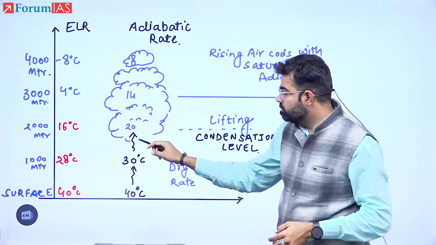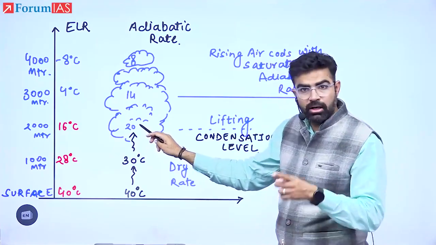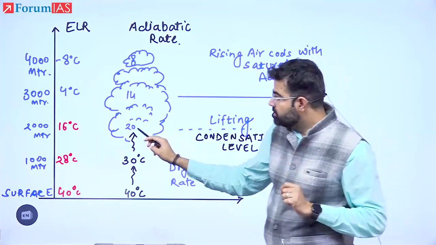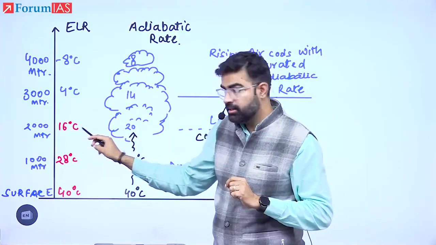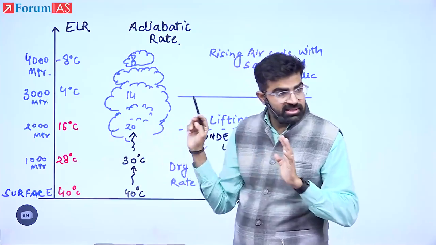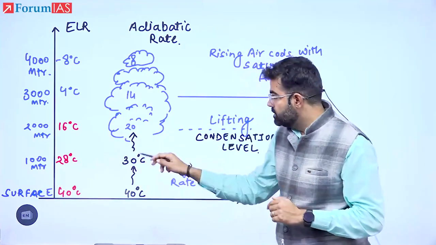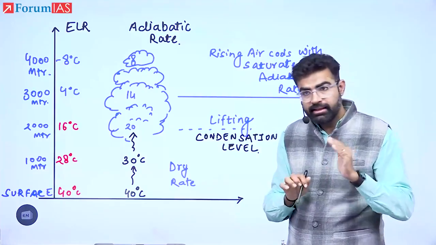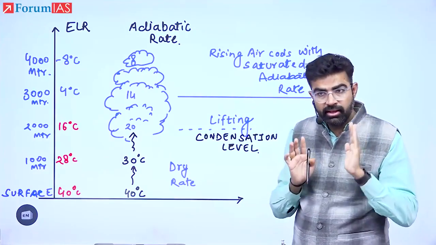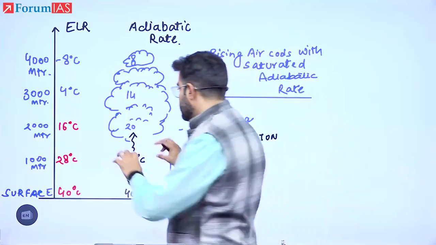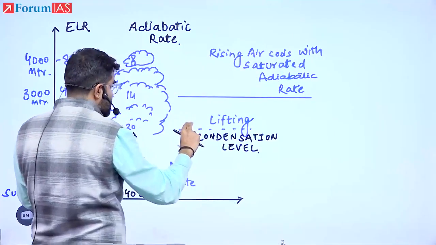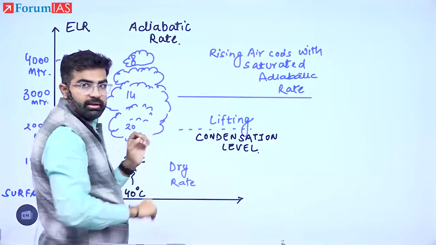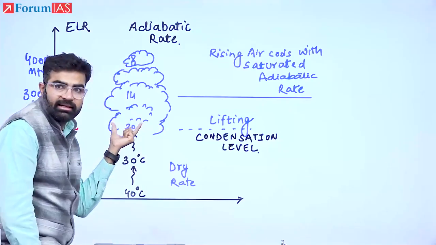समझ में आया? It is going further up. Now, when it is going further up, its temperature has decreased by how much? Again by 10, 20. Here, temperature is 16. Is it warmer? Yes, it is still warmer. Now, what happened is, it has also released its latent heat of condensation. If the latent heat of condensation has been released, now tell me what will happen to the surrounding atmosphere. Will it become slightly warmer? Yes. Now surrounding has become slightly warmer.